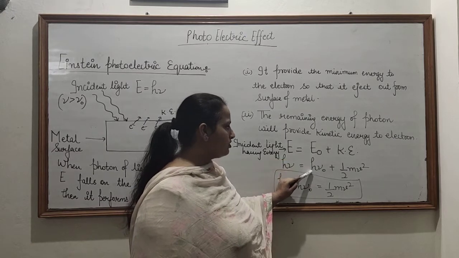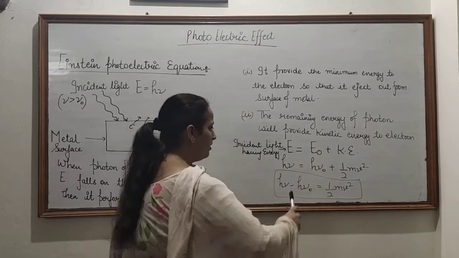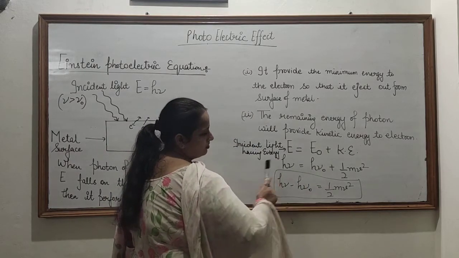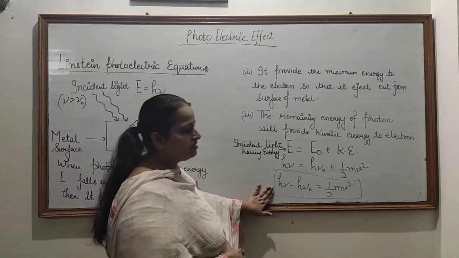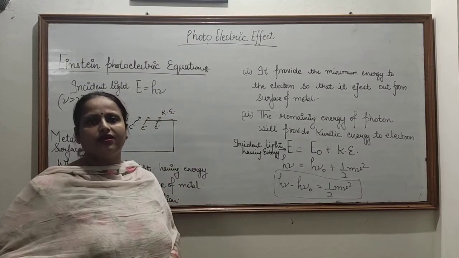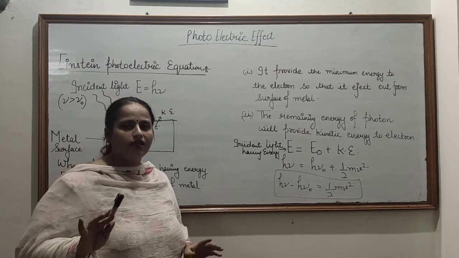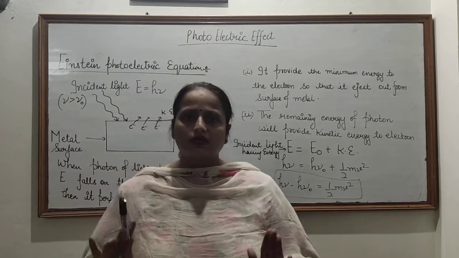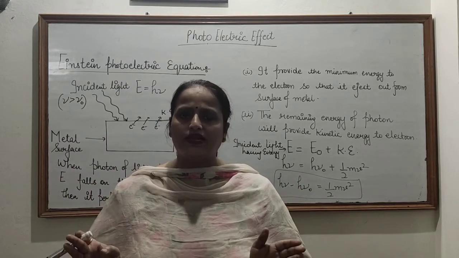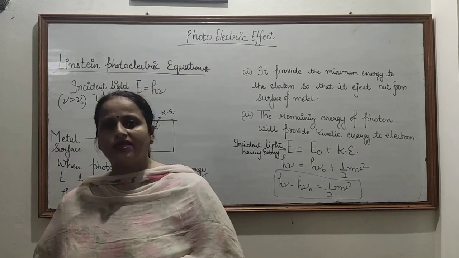E naught equals h nu naught. Kinetic energy is half m v square. Then h nu minus h nu naught equals half m v square. This equation is called the Einstein photoelectric equation.